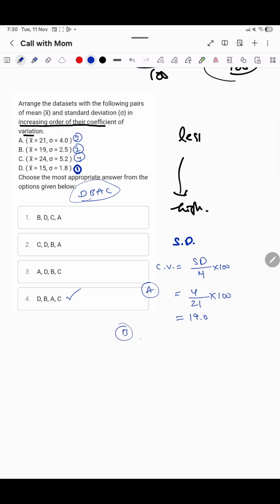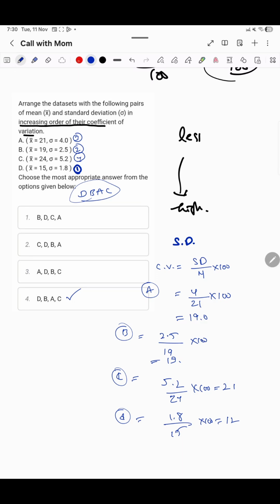Then let's check option B, that is 2.5 divided by 19 into 100, which will be 13. Next, option C, 5.2 divided by 24 into 100, which is 21. And option D, which is 1.8 divided by 15 into 100, so it is 12.